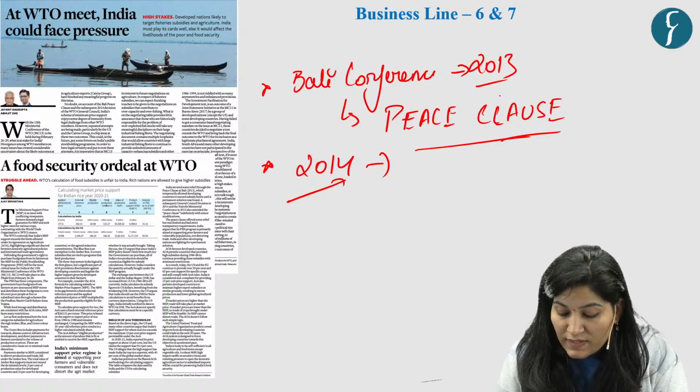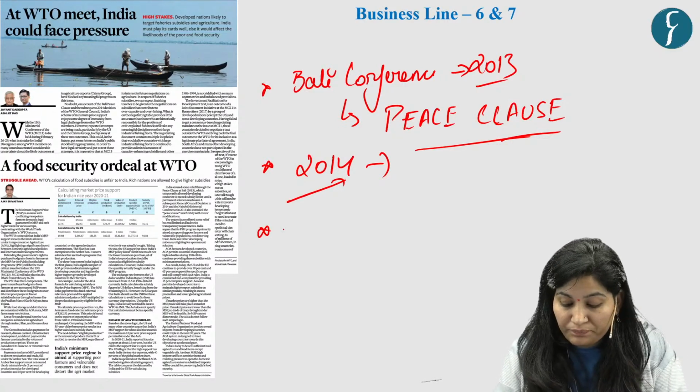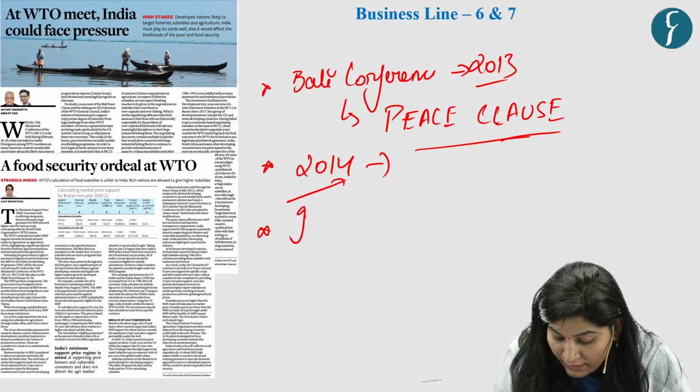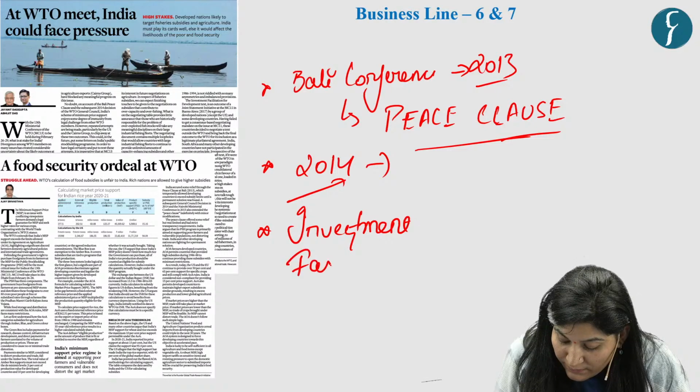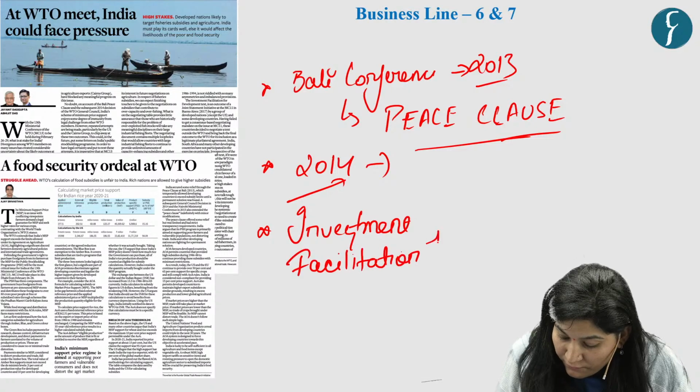Now, the second issue is with respect to investment facilitation for development.